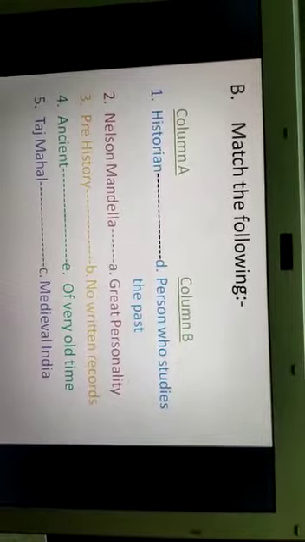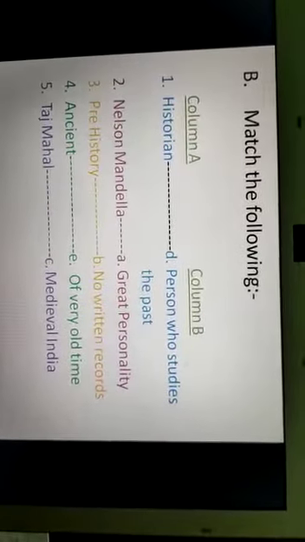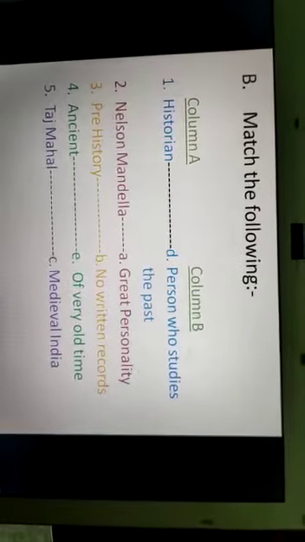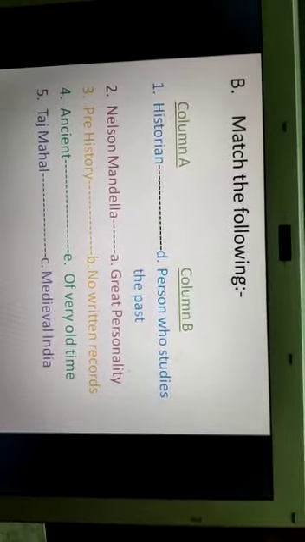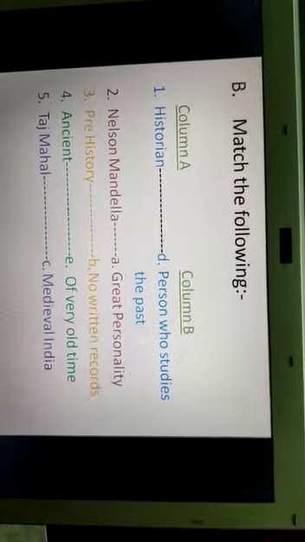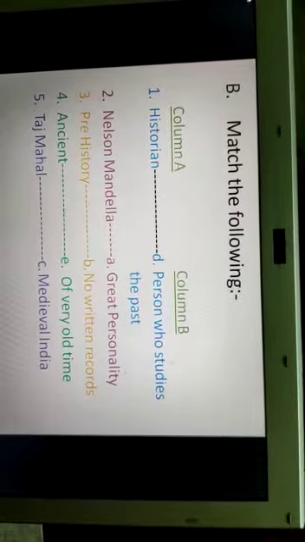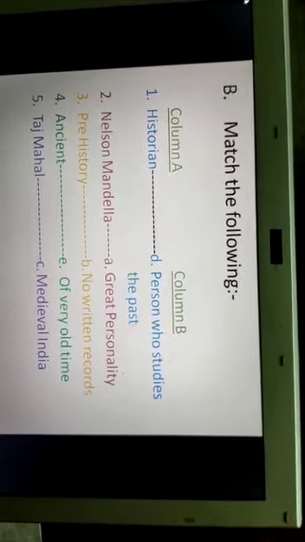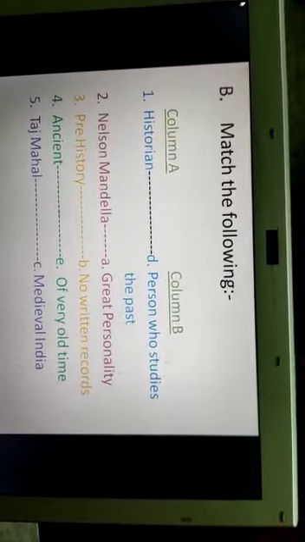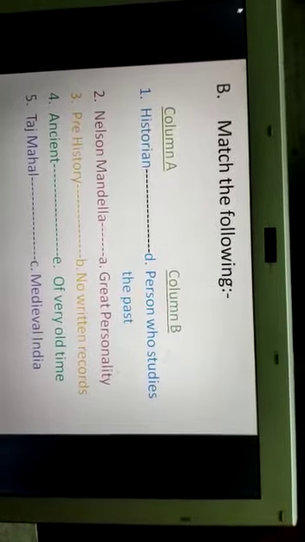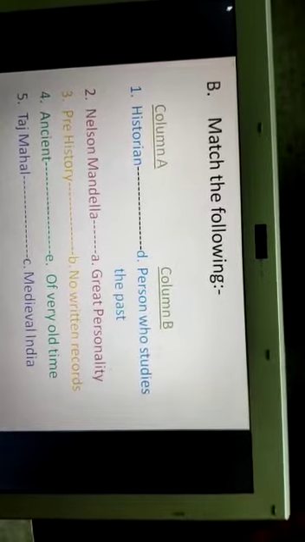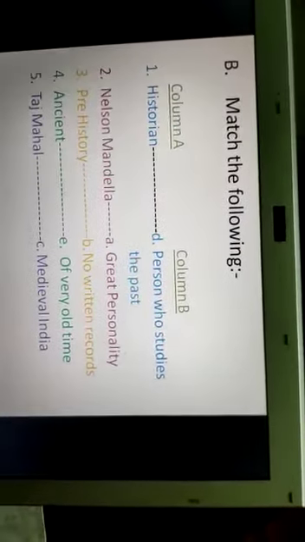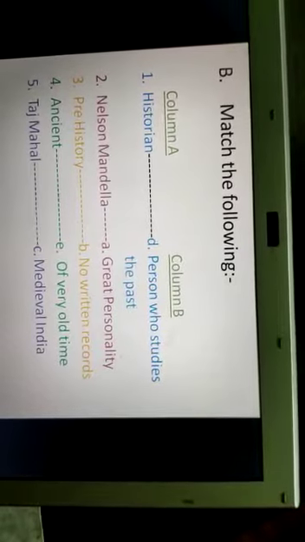In column A, I have written number 1 already given here, historian, and in column B, you have to search which one will be matched with historian. See, in the column B, 5 sentences are given. Number A, great personality. Number B, no written records. Number C, medieval India.